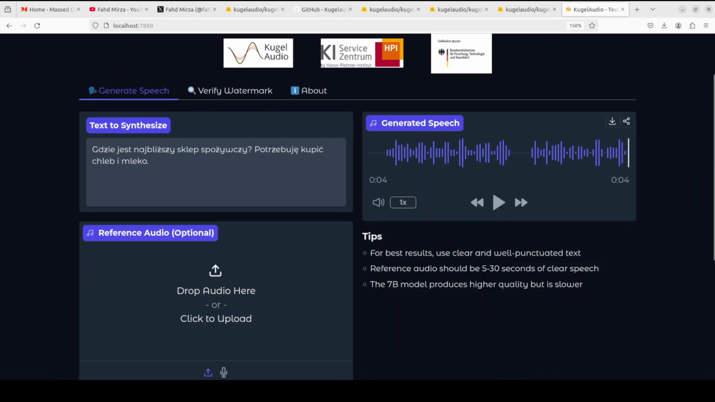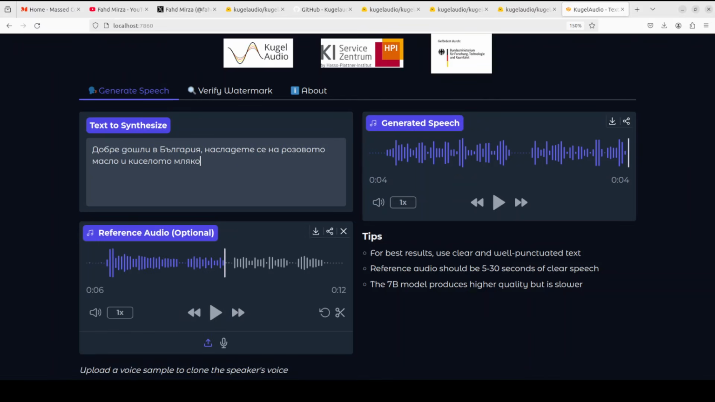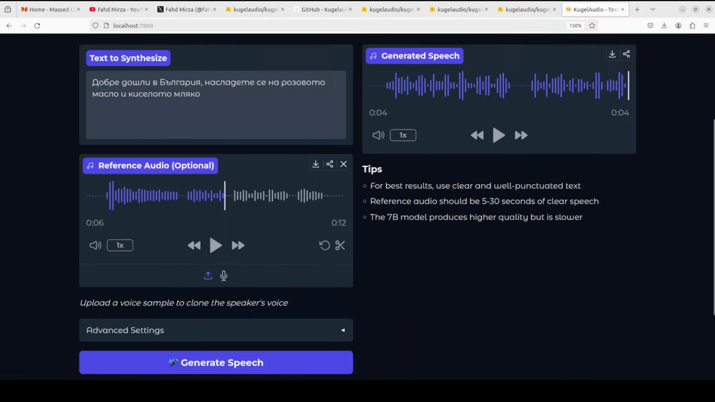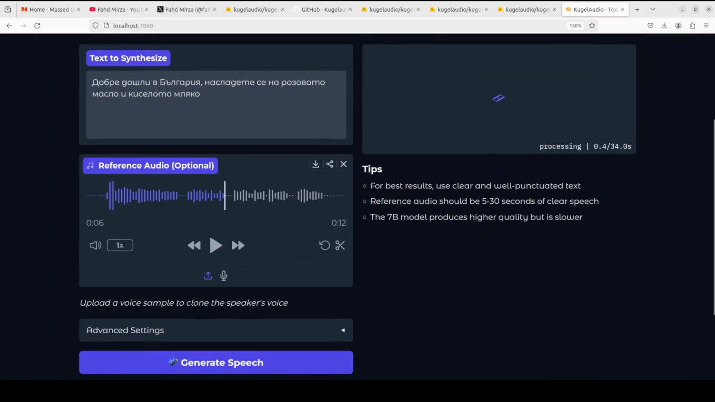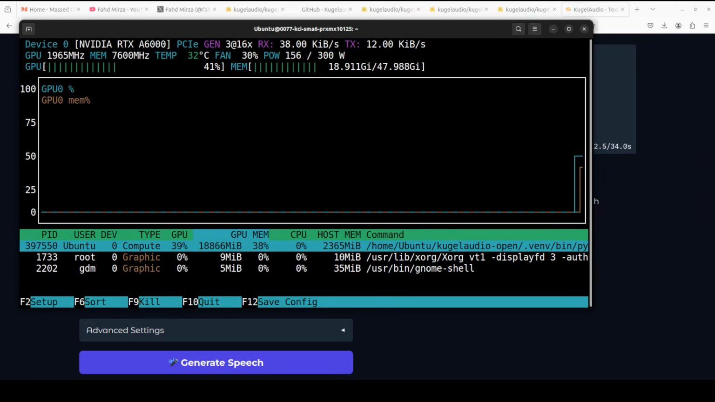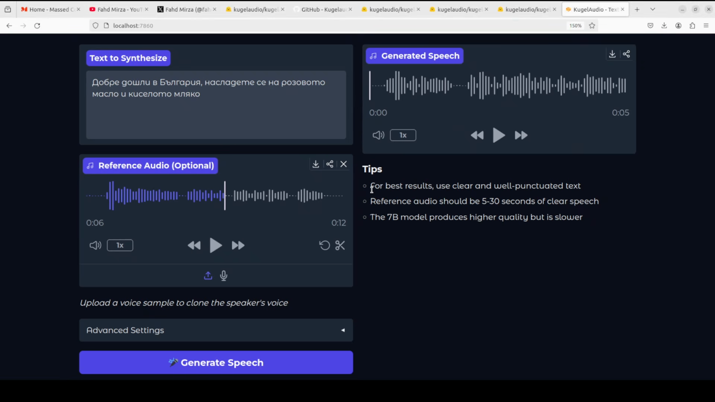Okay, so let's try out another language. Next up I'm going to do this Bulgarian one, and this is about the rose oil and yogurt, so I'm sure that my Bulgarian viewers are going to enjoy this. Let me generate the speech and we will check the VRAM consumption. So it is consuming close to 19 gig of VRAM. The model is a bit large, but I think the quality is quite good, so make sure that you have this much VRAM in order to run it. Let's run this Bulgarian one.